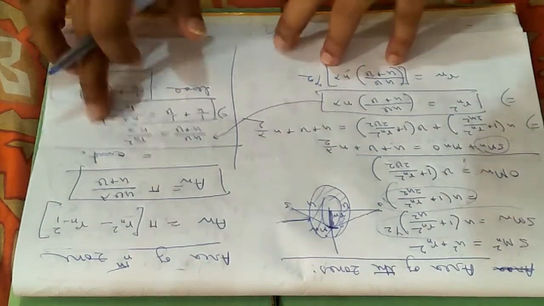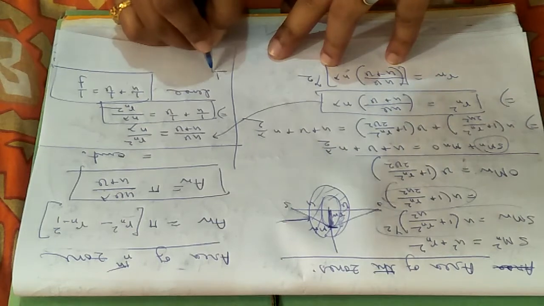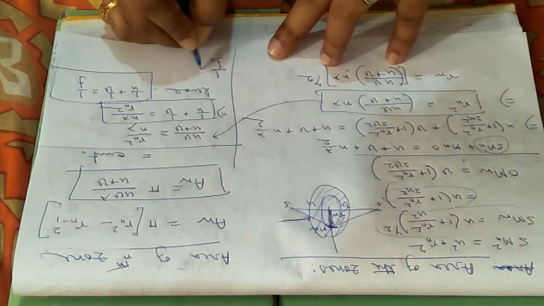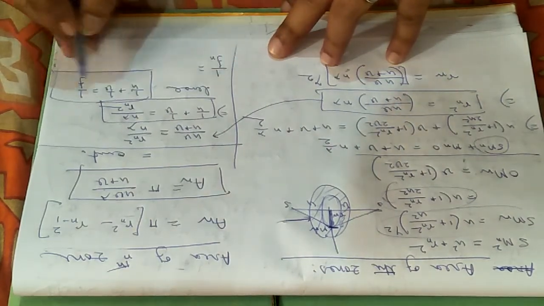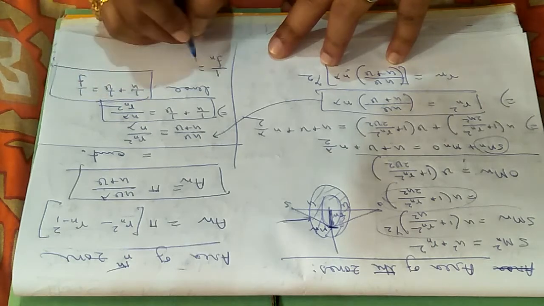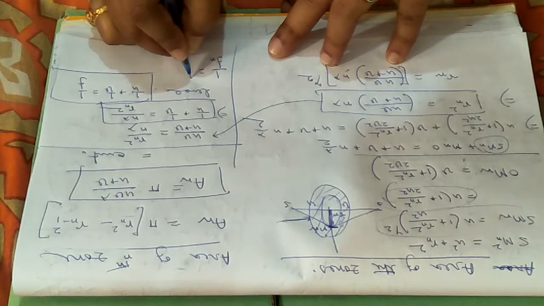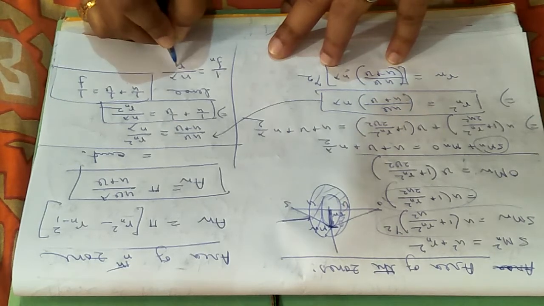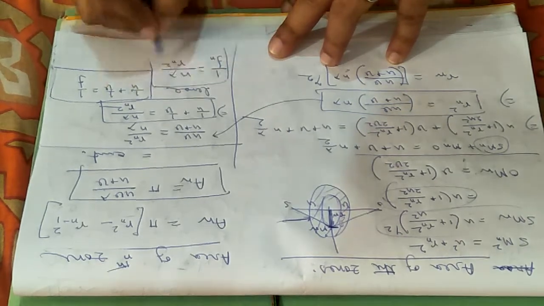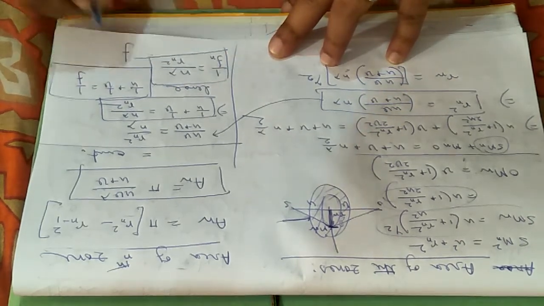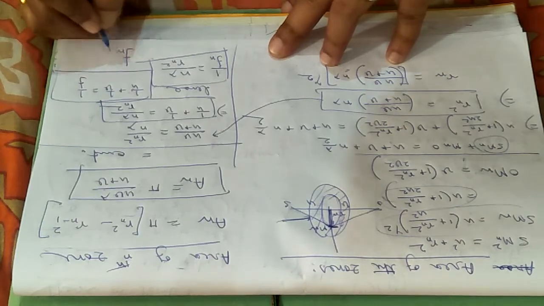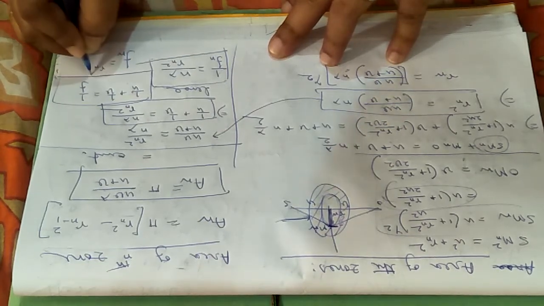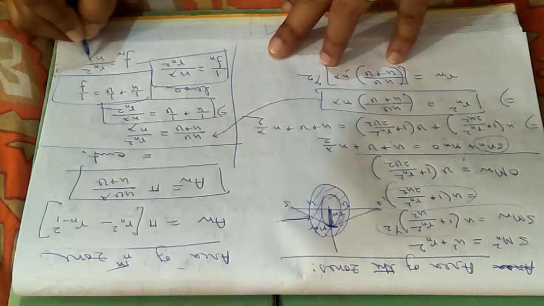So by similarity between these two equations, the left hand sides are equal, so the right hand side 1 by fn will be equal to n lambda divided by Rn square. So from that you can calculate the focal length of the zone plate, fn equals Rn square divided by n lambda.